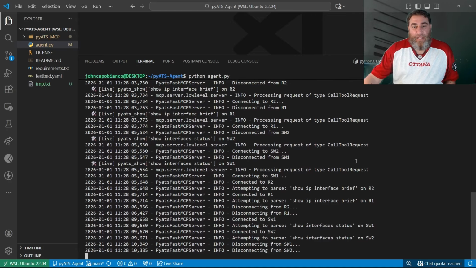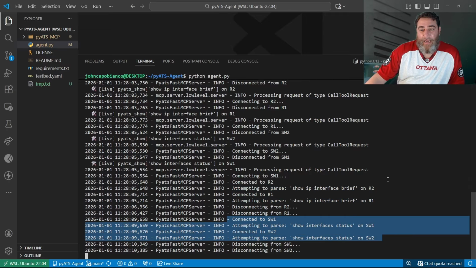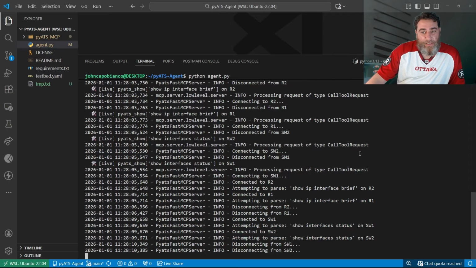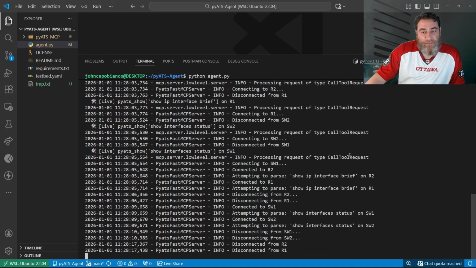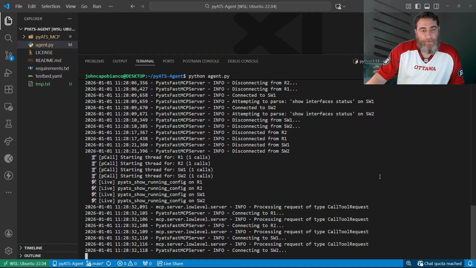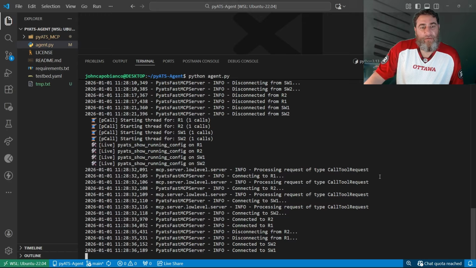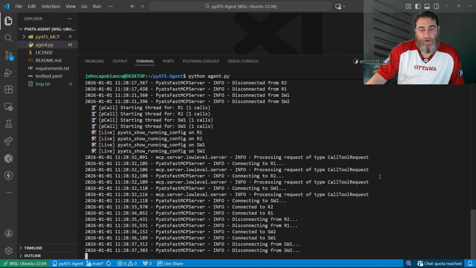So now we're running show interface brief, interface status on the routers and switches. So it's got some awareness of routers versus switches and what's supported. Really good step. And now I think it's going to do a show run config on the 4 devices, maybe. Yeah, here we go. Show running config as a threaded multi-pcall, parallel calls.